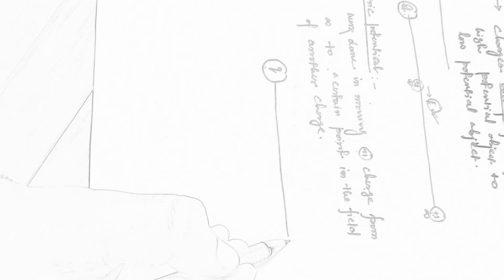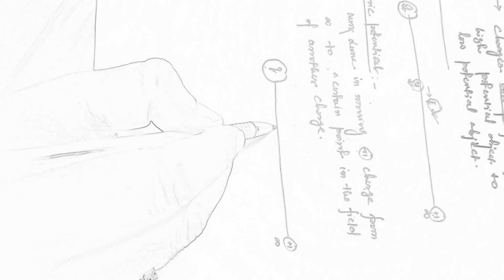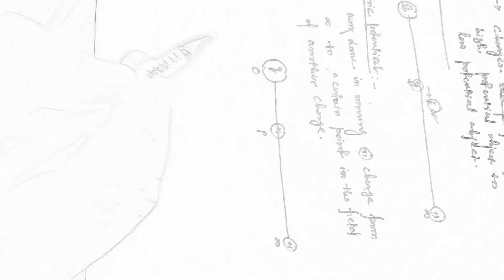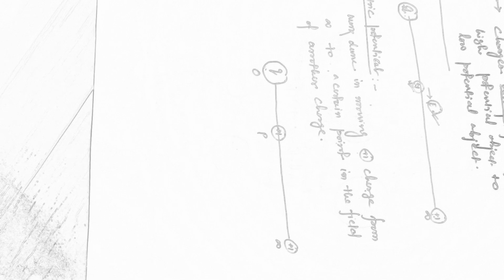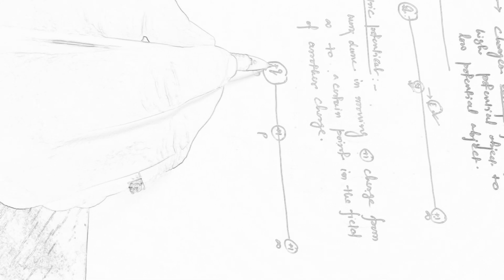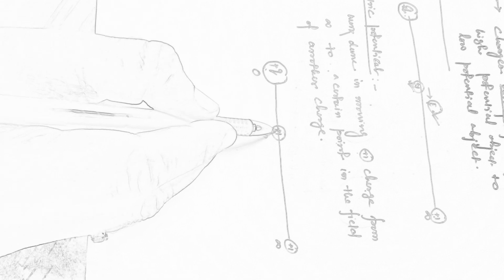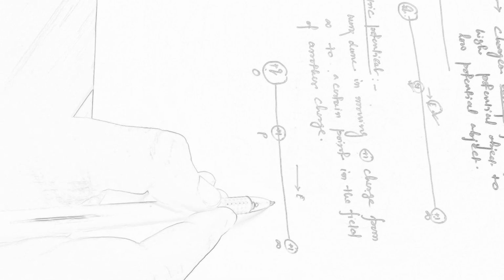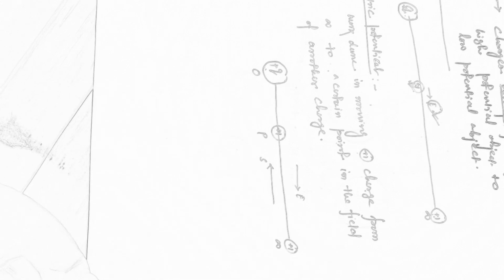Suppose +1 was initially at infinity and we have brought it to somewhere in the field of Q. Say this is the point P, while the position of Q is at O. In that situation, if Q is positive, the +1 experiences a repulsive force in this direction and we have moved it in this direction. So obviously force and displacement are in opposite directions.